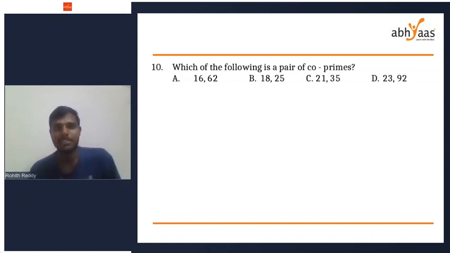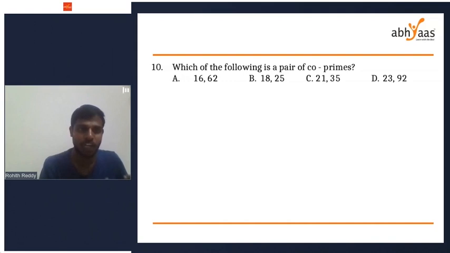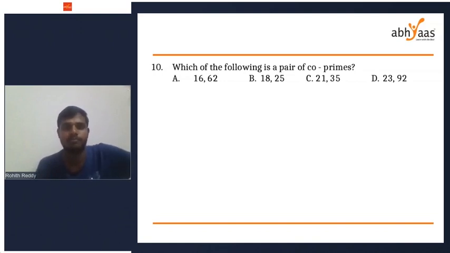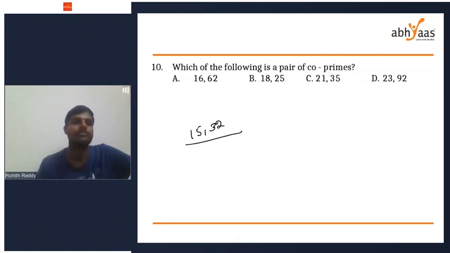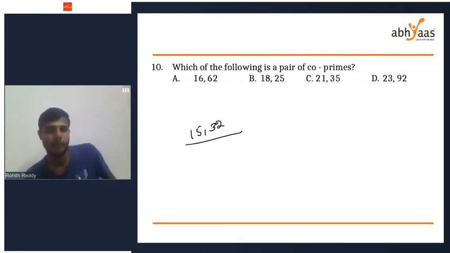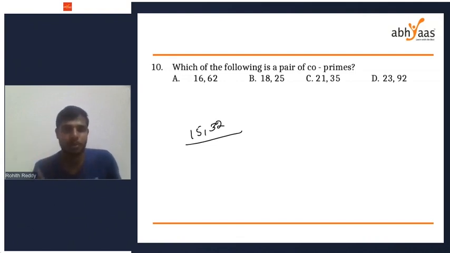Next concept is what are co-prime numbers. This is an important concept. We know what are prime numbers, but what are co-prime numbers? I would like to know whether 15 and 32 are co-primes. Forget about the question numbers. Are 15 and 32 co-prime numbers?